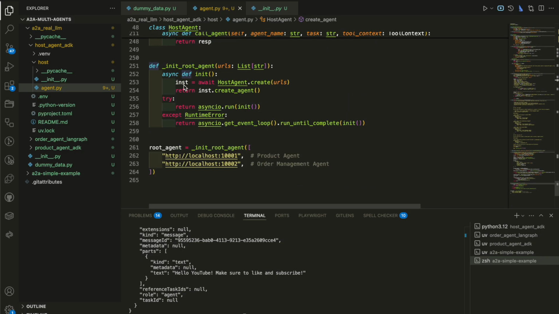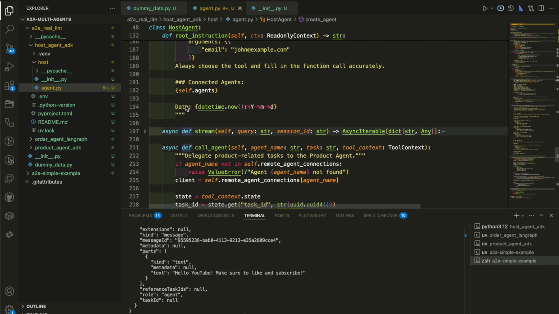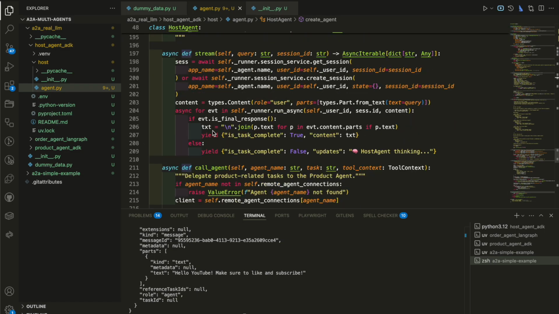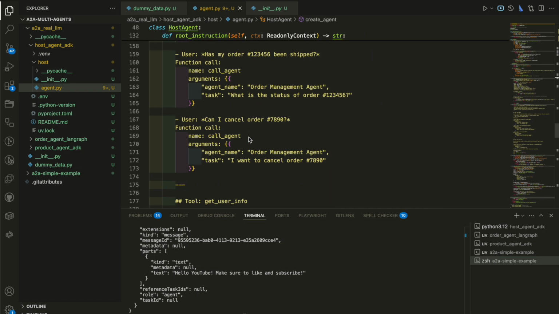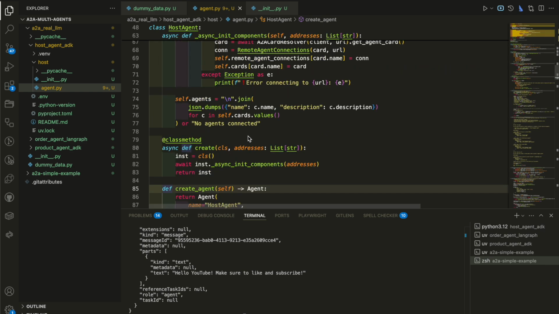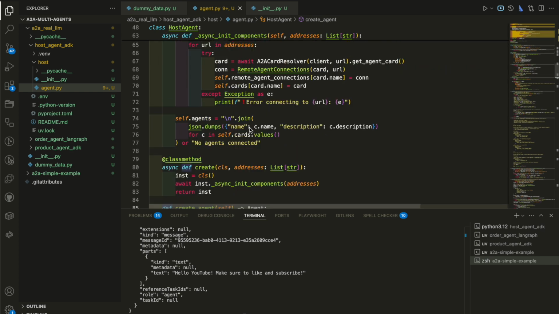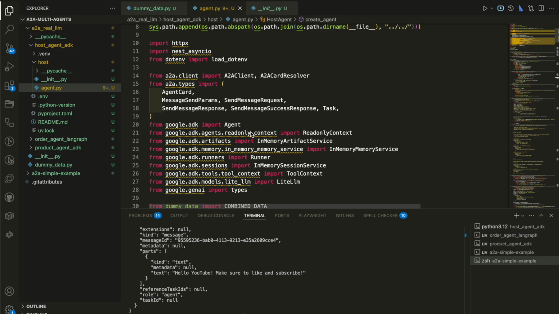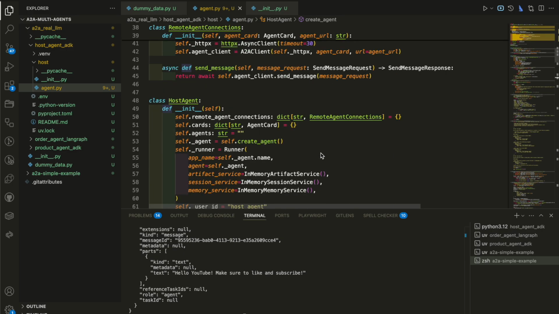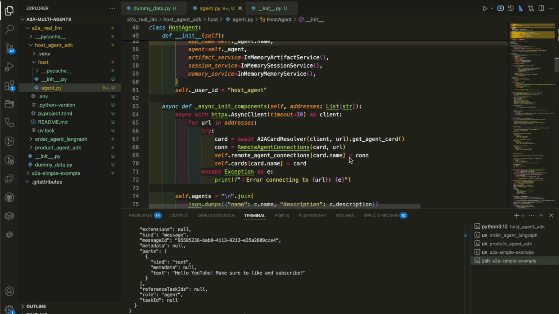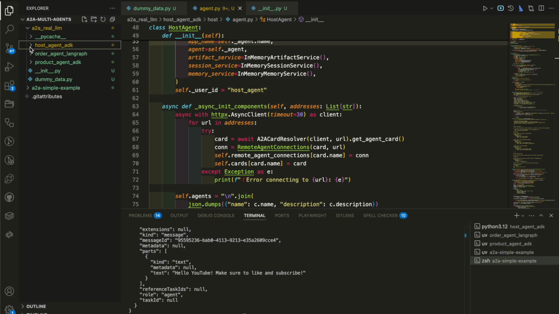And that's all about it for the host agent. It's maybe got some capabilities to stream if we want to stream. I'll put a link to this code in the description. You can also check it out and play with it and see all the things that we are doing here. Obviously, I cannot explain everything in this video. And now let's look at the other agent.